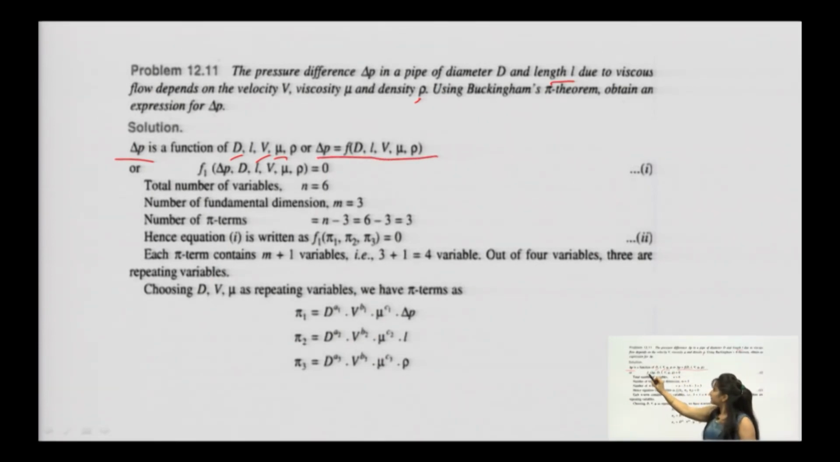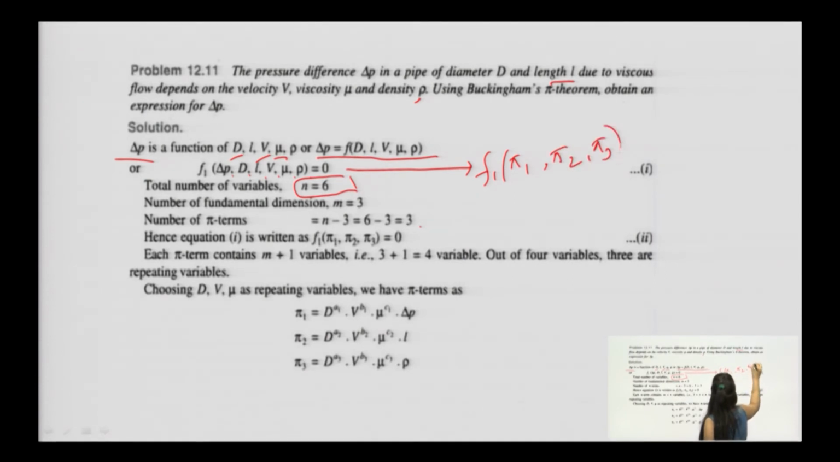The function F1 of delta P, D, L, v, mu, rho is equivalent to 0. Now we need to convert this into n minus m variables. For m we know the maximum value is 3, and the number of variables n is 1, 2, 3, 4, 5, 6. So n is 6, m is 3, and 6 minus 3 will be 3. This equation can be written as a function of pi 1, pi 2 and pi 3 equal to 0.